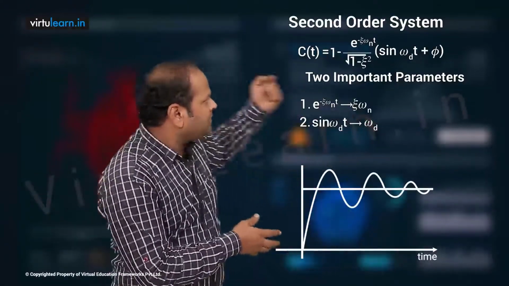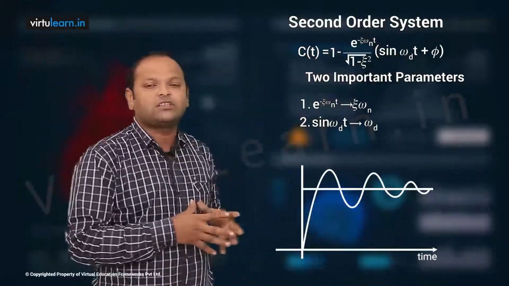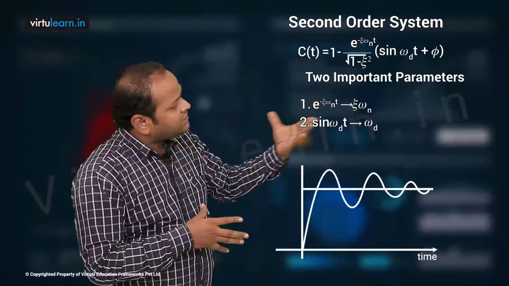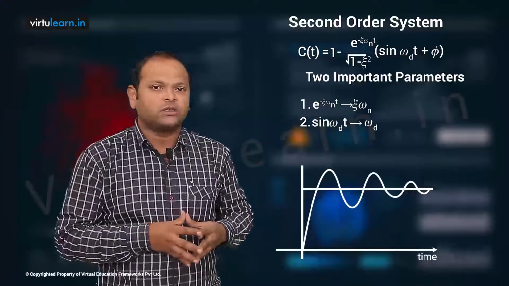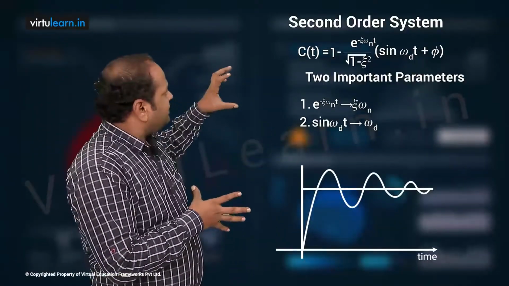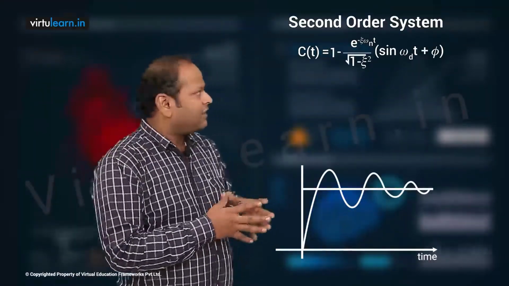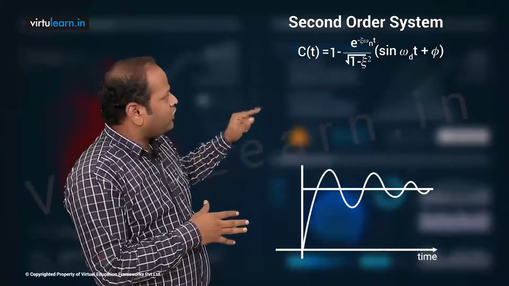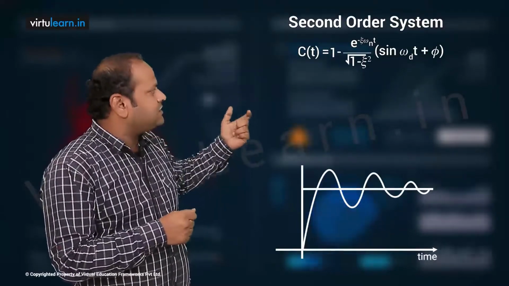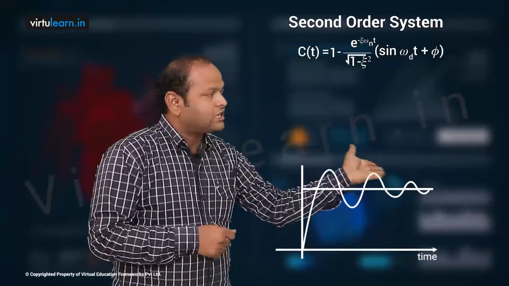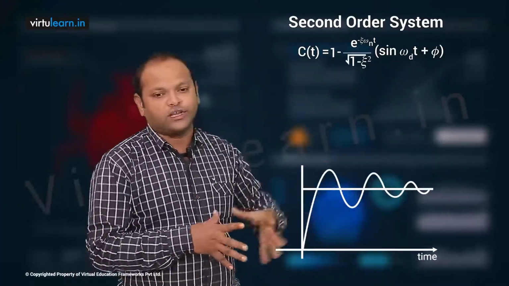So you can look at here how the response is. This is your time and this is your steady state value. It rises and falls back and rises, oscillating, and after some time those oscillations die out and it has a steady state response. So from the C of t expression, you can easily predict what kind of response you are going to get. The steady state is 1, and we have oscillations that are dying out. Zeta omega n t is the term responsible for the exponential decay that dies out the oscillations, and omega d is responsible for the oscillations.